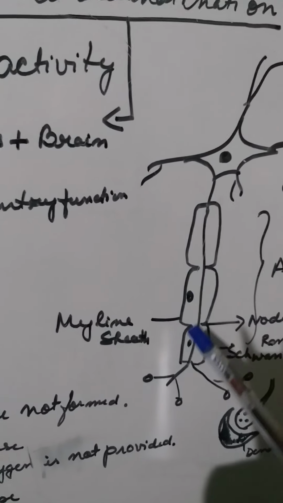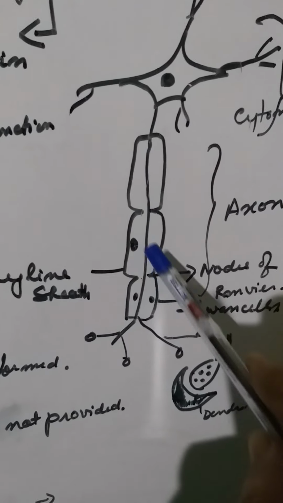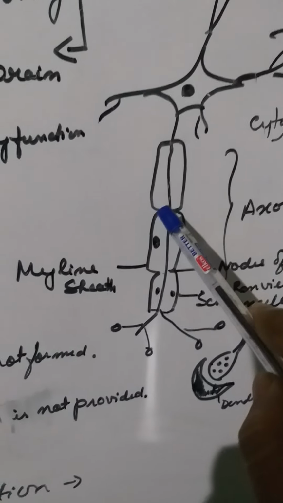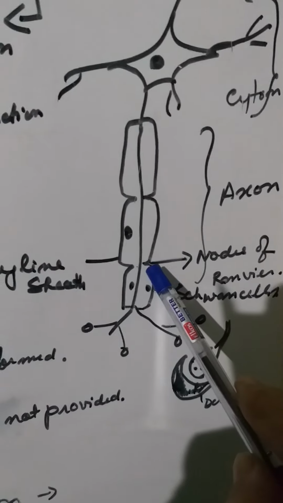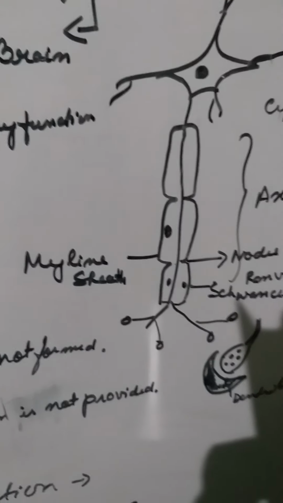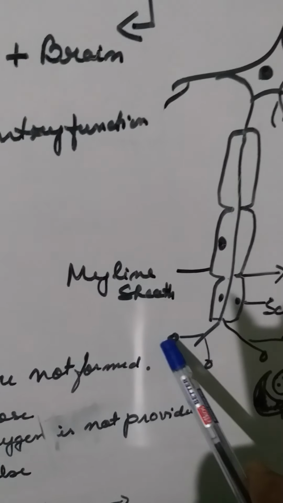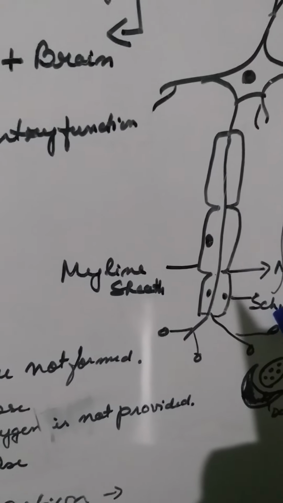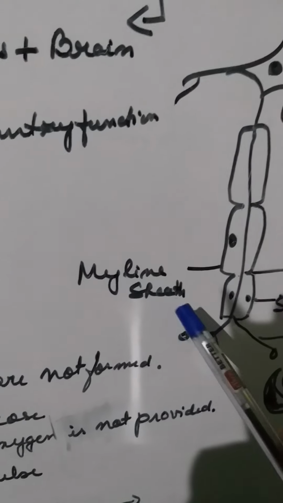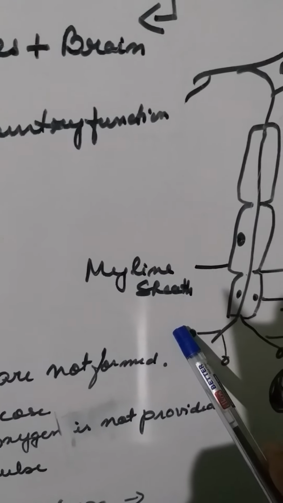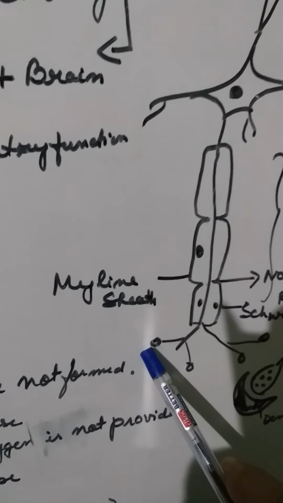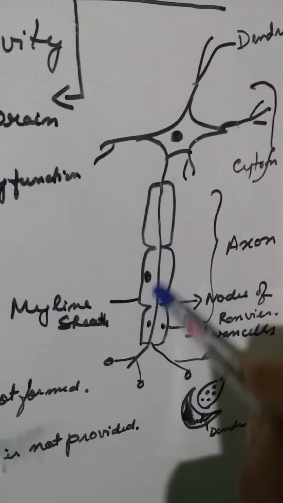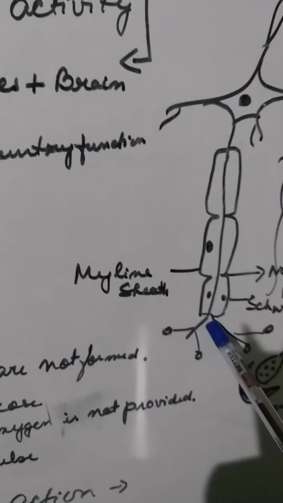And you can see the black dots over here. These black dots are known as the Schwann cells. They help in the propagation of nerve impulses. Now in certain parts the sheath is not there, so that particular place where the sheath is not there is known as the nodes of Ranvier. And here at the end of the axon you see small knob-like structures. These knob-like structures get connected to another dendrite, just like an electrical connection, and they form a synapse. Clear? And this diagram of a neuron is very important from the examination point of view also.